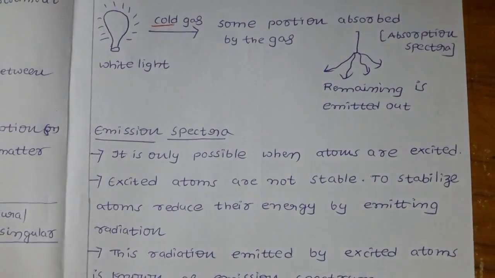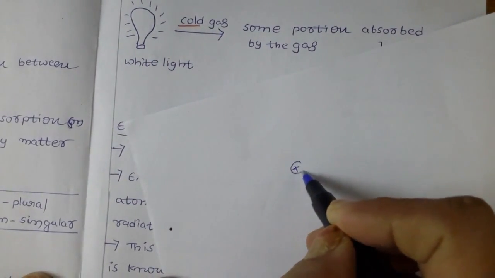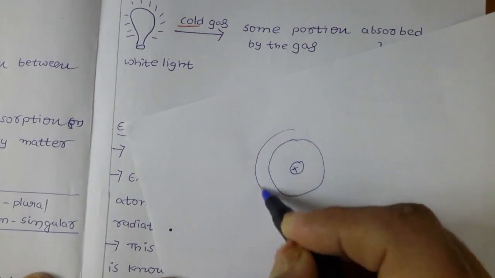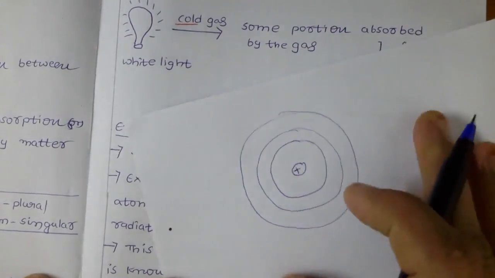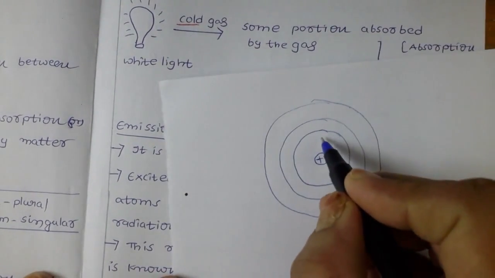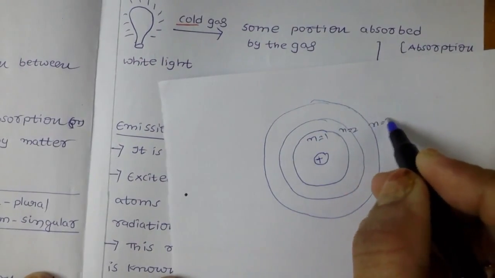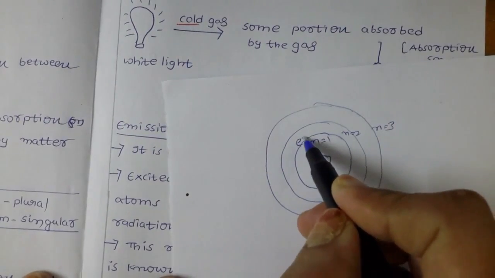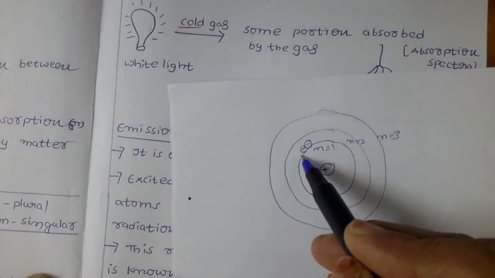For example, you know very well, we have the nucleus, and we have the first orbit, second orbit and third orbit like this. For example, an electron is present here, n equal to 1, n equal to 2, n equal to 3. This is the first orbit. When you heat, by absorbing the energy, the electron goes to an upper orbit.